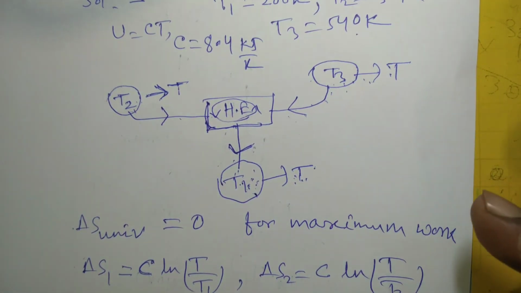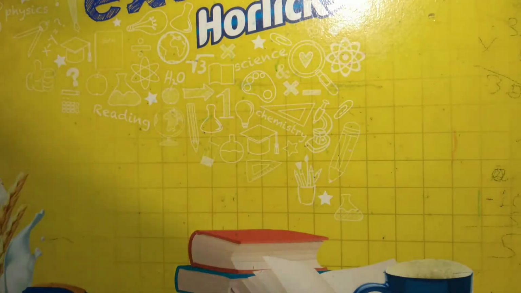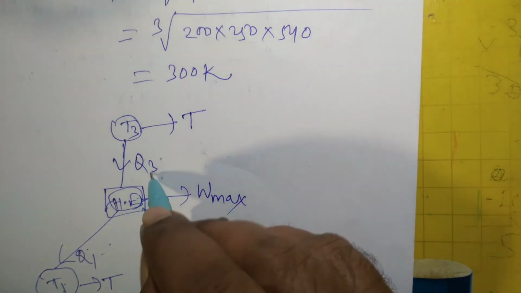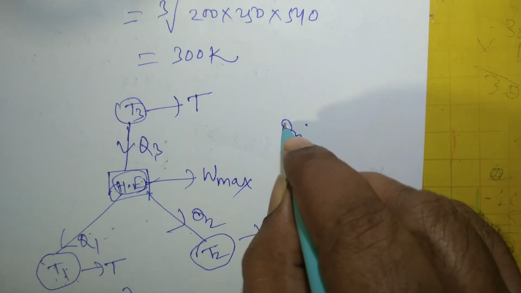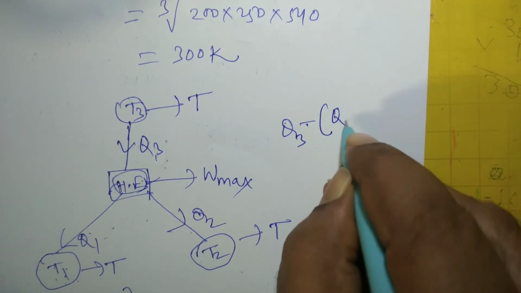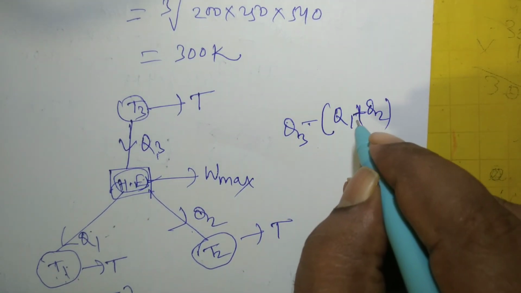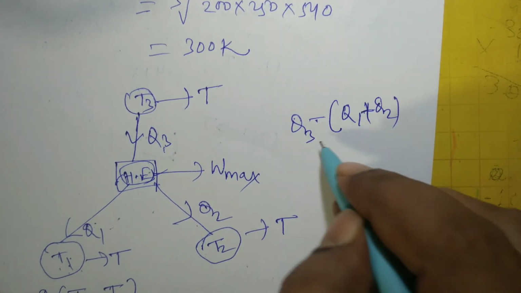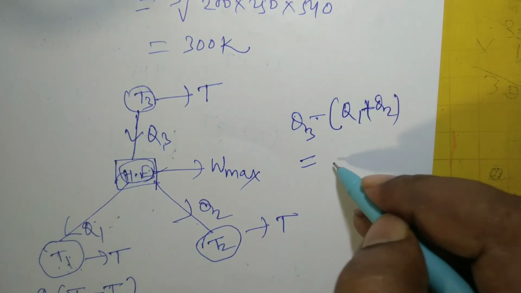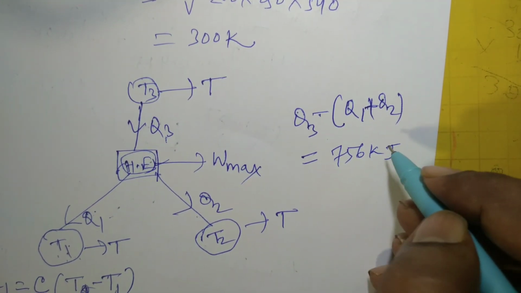That means the maximum work would be obtainable, and that maximum work is nothing but the heat added to the heat engine, Q3, minus Q1 plus Q2, according to the first law of thermodynamics: sigma W cycle equal to sigma Q cycle. So this is equal to 756 kilojoule. So that's all.